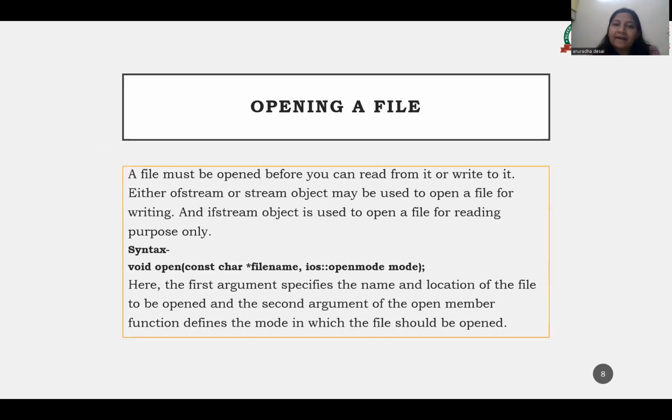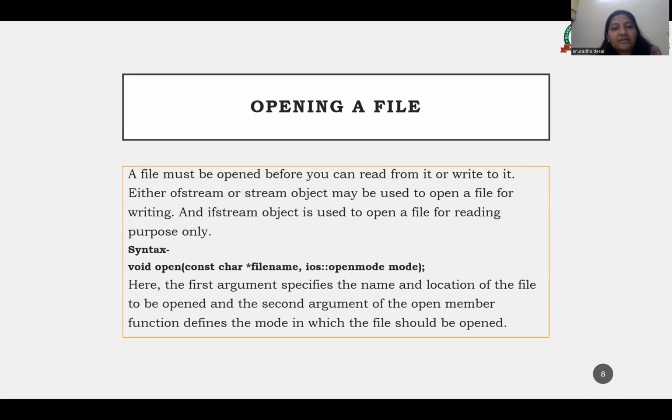Now we will see how to open a file, how to write a file, how to read a file, how to handle a file by using some examples. Okay, so a file must be opened before you can read from it or write to it. So for reading and writing purposes, you definitely need to open the file first. Either the ofstream or fstream object may be used so that we can open a file for reading or writing or whatever operation you want to do.